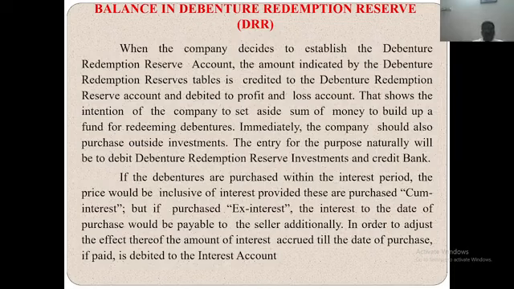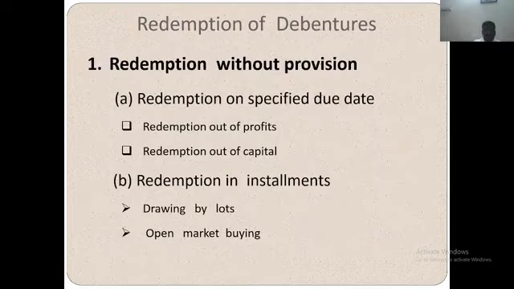If the debentures are purchased within the interest period, the price would be inclusive of interest, provided these are purchased cum interest. But if you purchase ex interest, the interest to the date of purchase would be payable to the seller additionally. In order to adjust the effect thereof, the amount of interest accrued till the date of purchase is debited to the interest account.